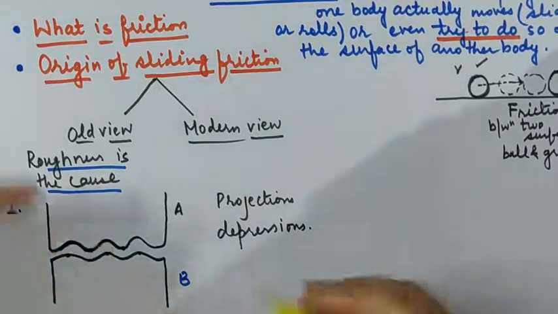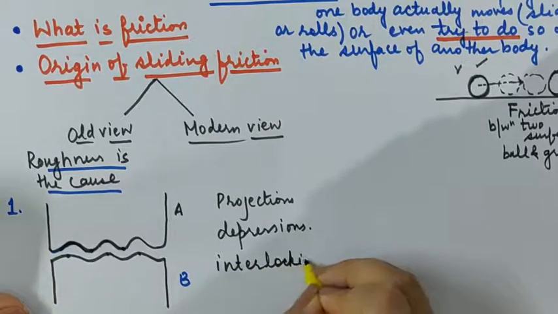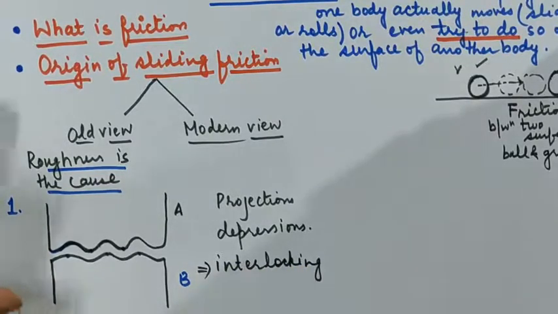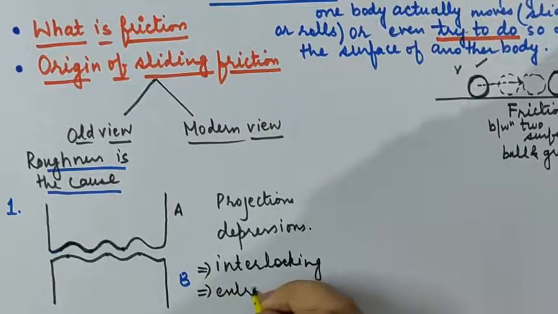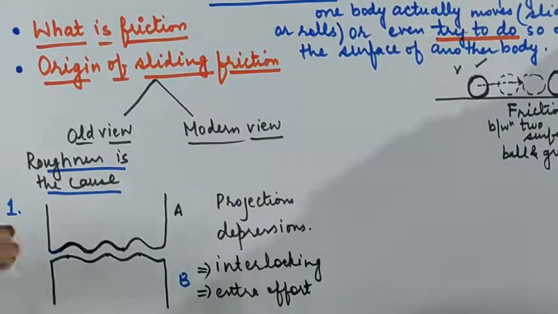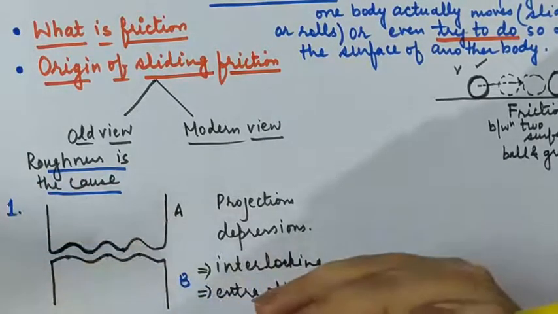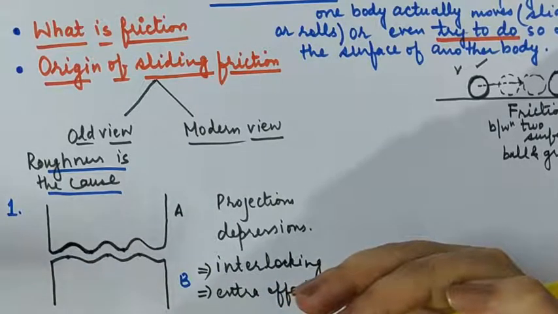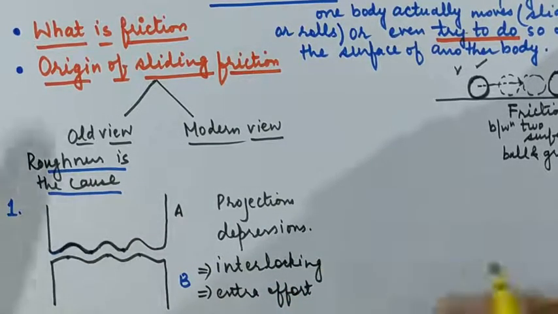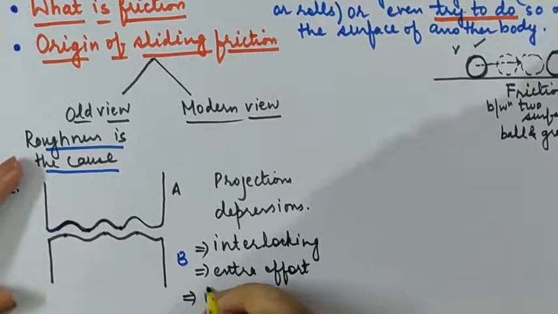So both the bodies get interlocked. There is an interlocking, a physical interlocking rather, we say. Due to this interlocking, we must apply some extra effort to detach the two bodies from each other. If we want to move one over the surface of another, we must detach these projections and depressions from the two surfaces. So when this happens, we must apply some extra effort, and our extra effort is the measure of friction.